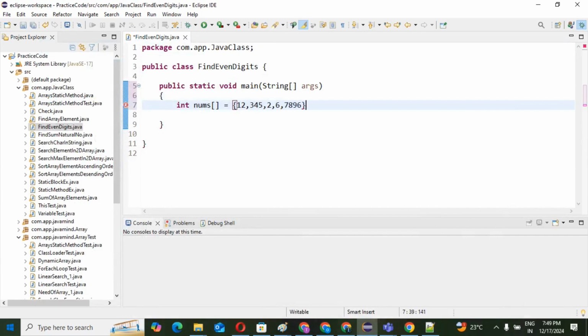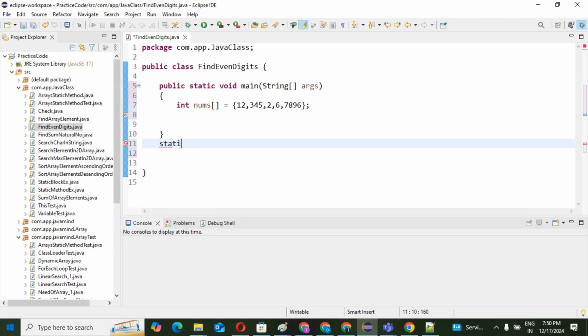After that, I will call this with our method. First I will take one method, which is find the number, and for that purpose I am taking a static variable.